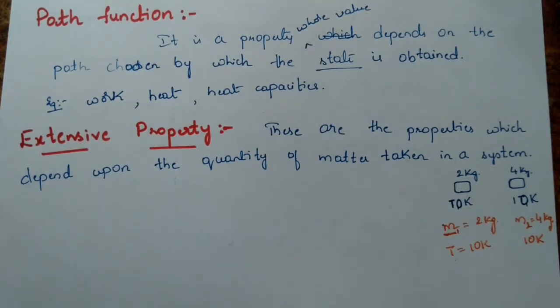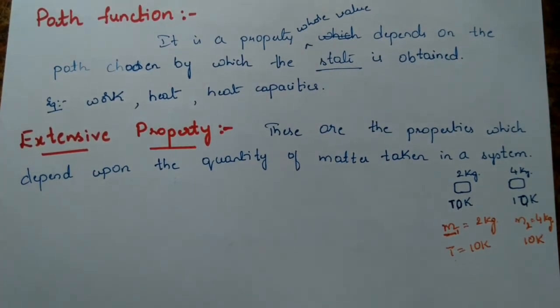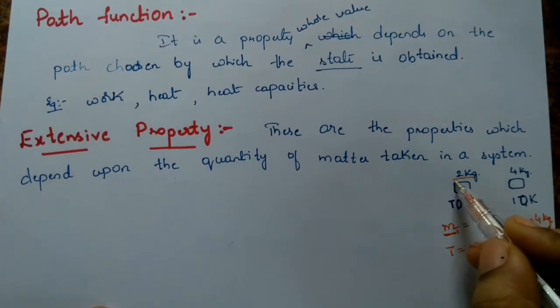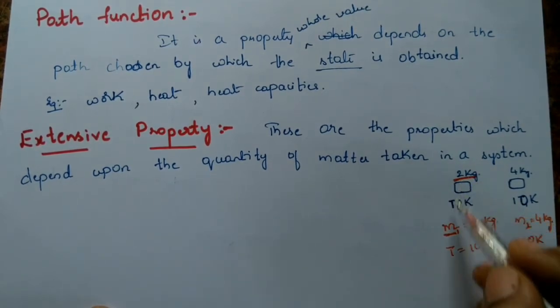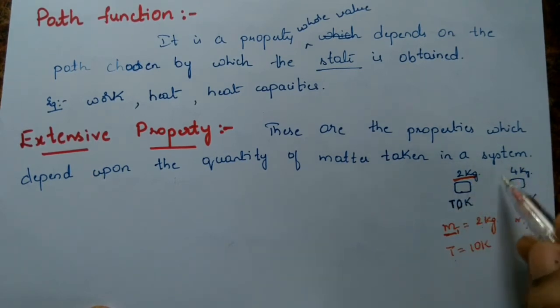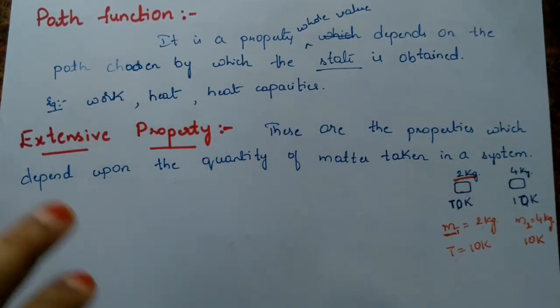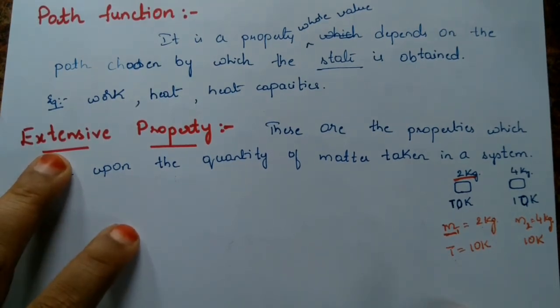That means the property whose value is dependent on the amount of substance taken is called an extensive property.